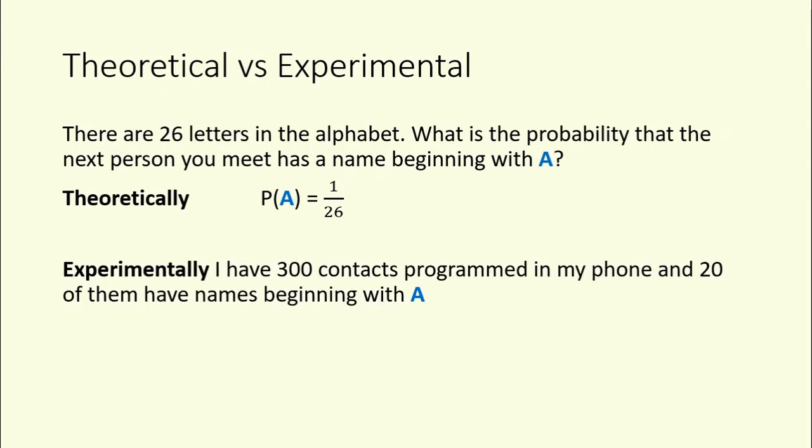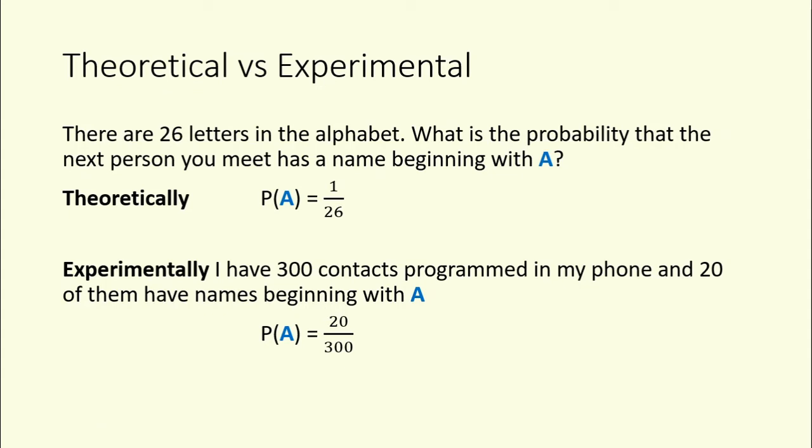Experimentally, you could actually think about past experience or conduct an experiment. For example, I have 300 contacts programmed into my phone, and 20 of them have names beginning with A. A is quite a common letter for a name to start with, so I can work out the probability of a name beginning with A based on what I know. The probability that the next person I meet has a name beginning with A is likely to be the same proportion as the people I already know with a name starting with A.